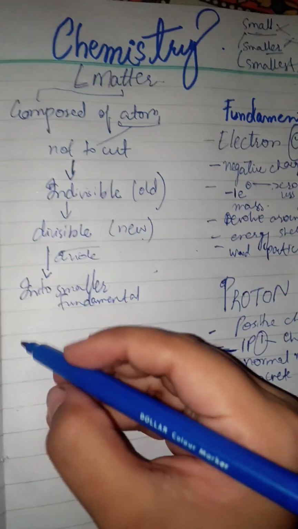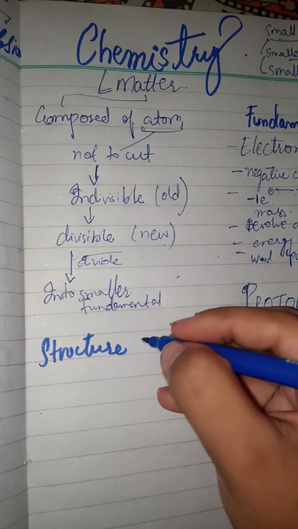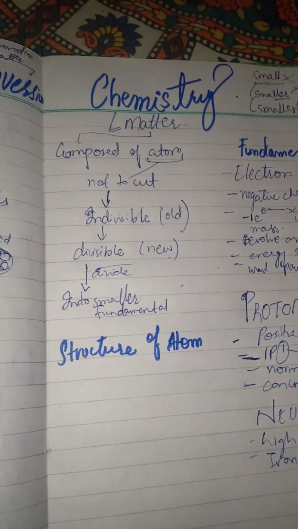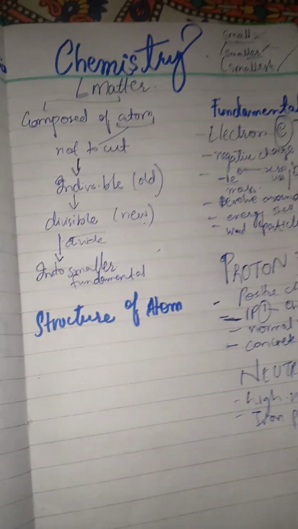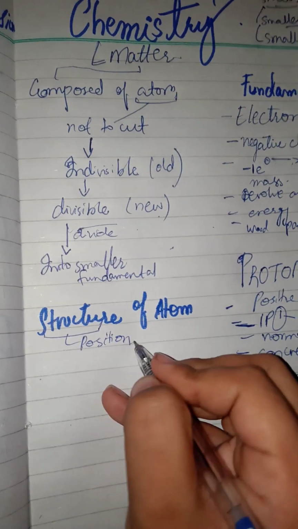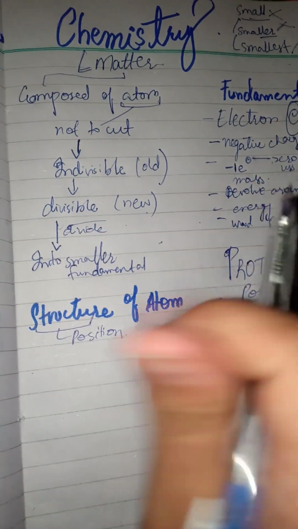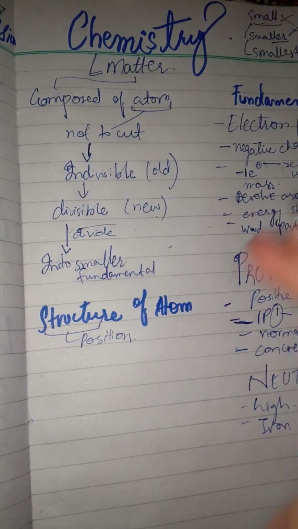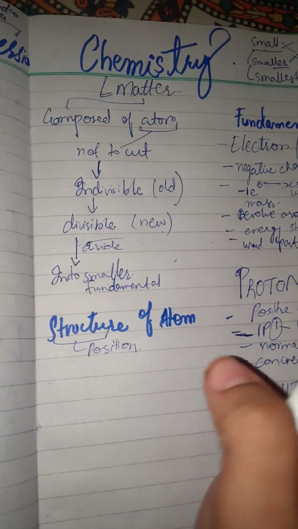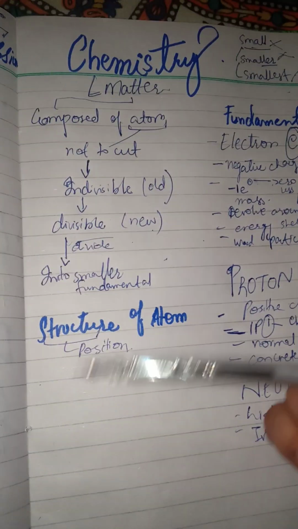Now if you go through the structure of atom. If we talk about structure, firstly structure means a position or its composition, how it's made, how we human beings are made up of atoms. Like we have two eyes placed in their own place, everyone has the same two eyes, everyone has the nose, everyone has the lips, everyone has a complete body. But still, these are divided equally, or the composition or the structure shows that.